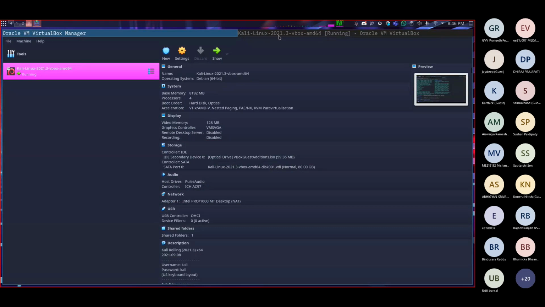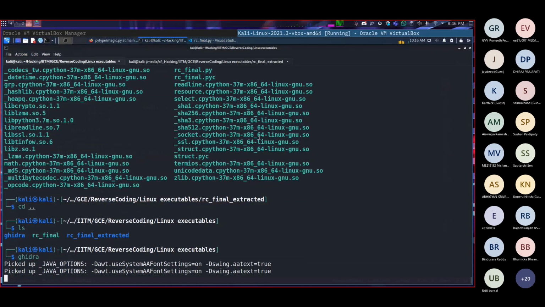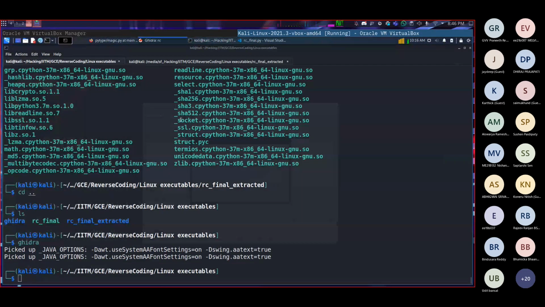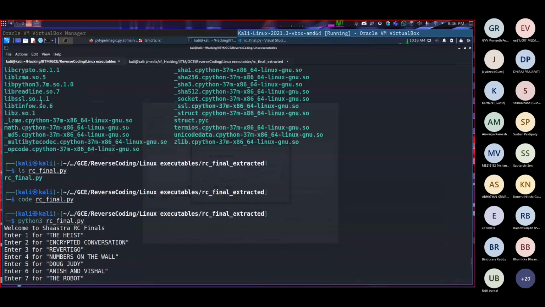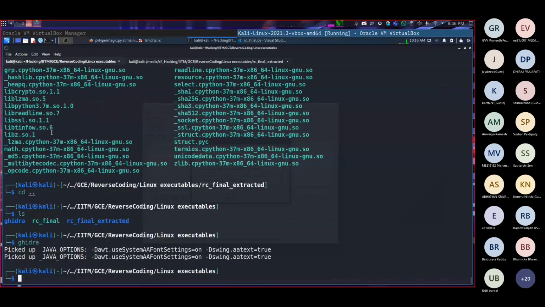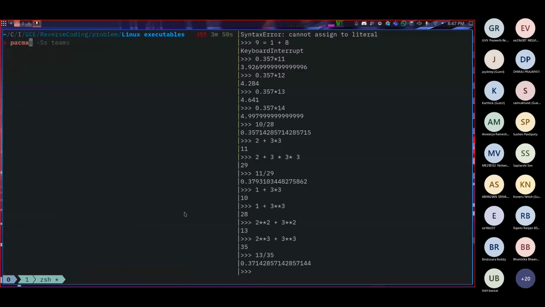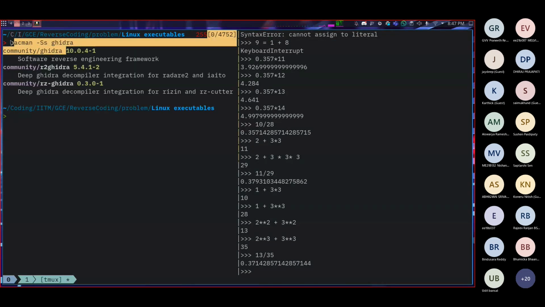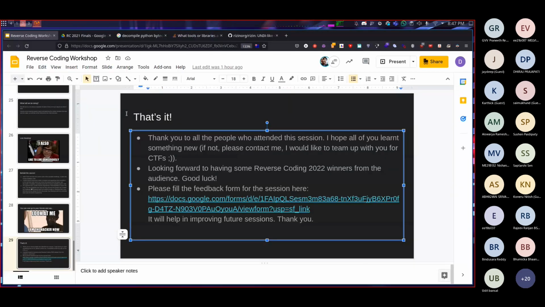That's why I explained, right? I needed Ghidra, that's why I opened this. I needed other things like PyInstxtractor, all those things, right? Uncompyle6, right? I could also install this on my host operating system. I could also go here and get Ghidra. I could also install Ghidra here, but I don't want to mess up my original operating system with these external files.